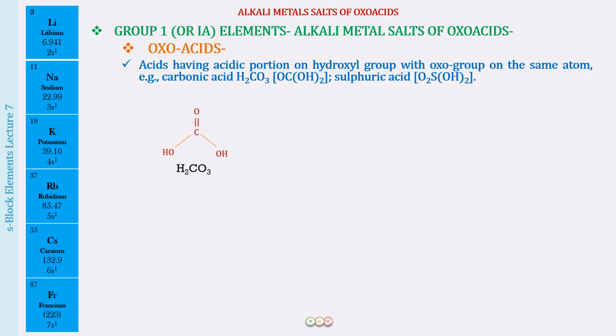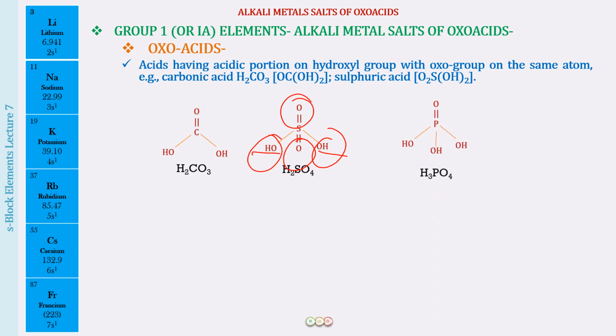Alright, so we have to have an atom to which there is an OH group attached and to which there is also an oxo group. Next, let us see one more example. We have H2SO4. Again, what you can see is that we have two OH groups attached and two oxo groups attached. So it is these hydrogens which can be lost as H positive ions, which are responsible for the acidic character of these compounds. Perfectly clear. I hope you understand this.